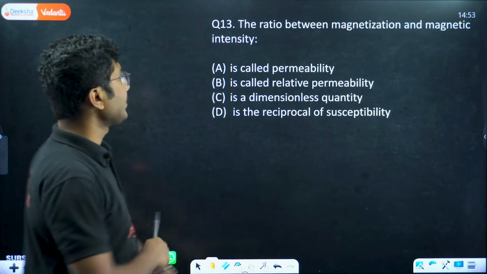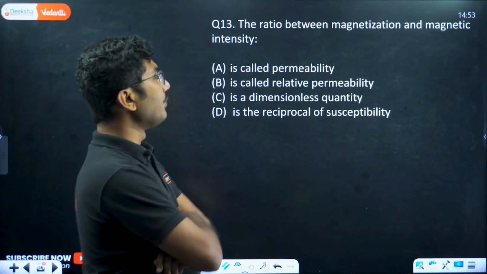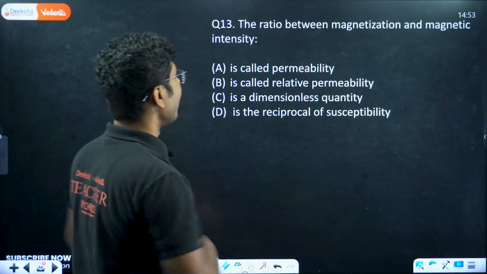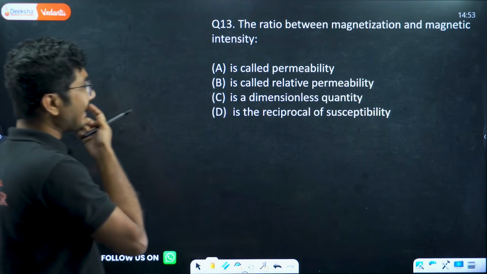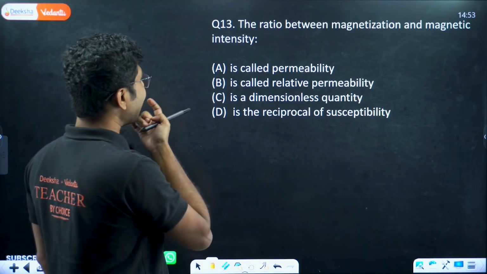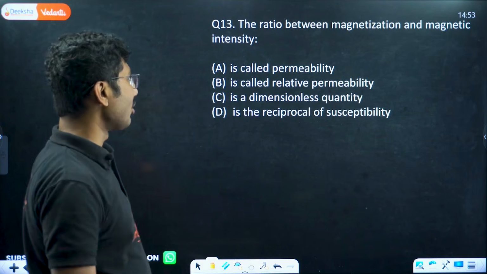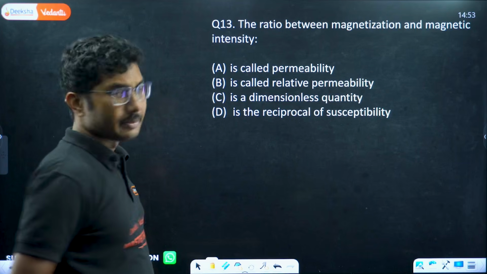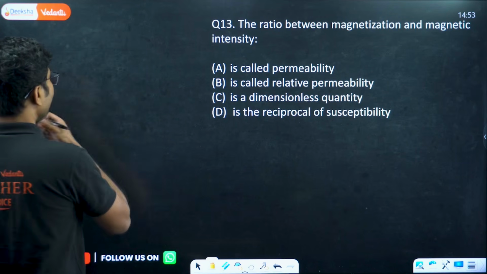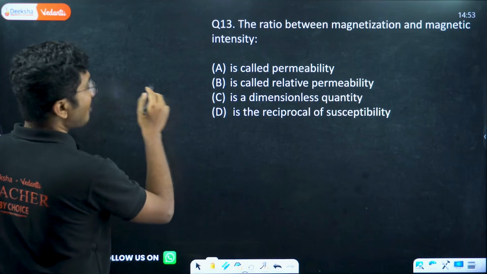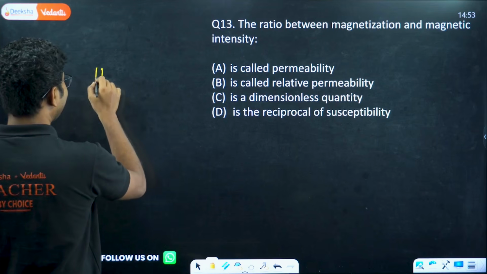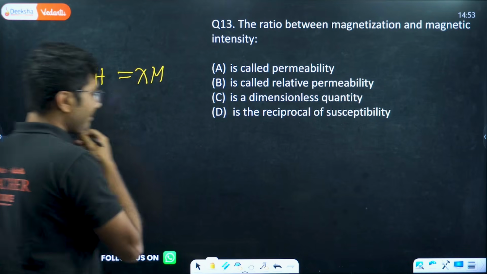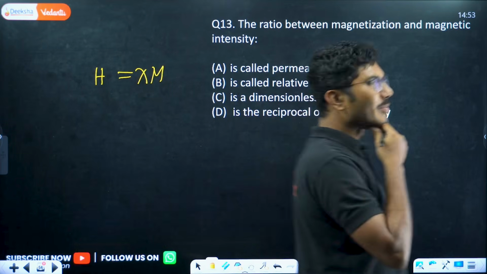Now, next question: the ratio between magnetization and magnetic intensity. The ratio between magnetization and magnetic intensity is called permeability, is called relative permeability, is a dimensionless quantity, is the reciprocal of susceptibility. Let's see. We know that magnetization is chi into magnetic intensity, M equals chi H.